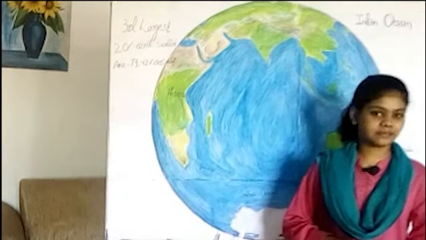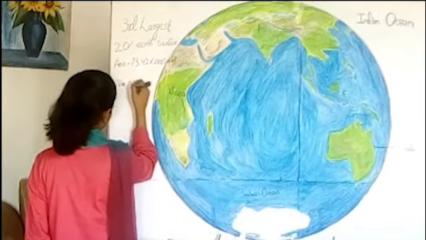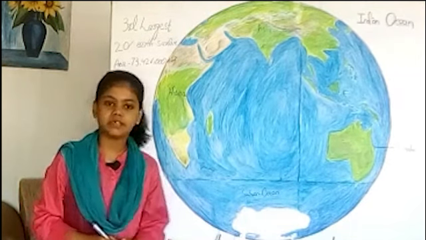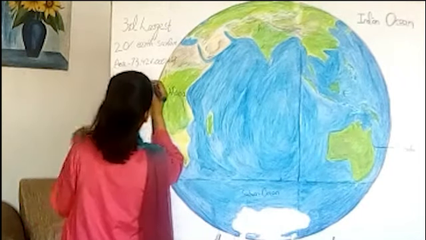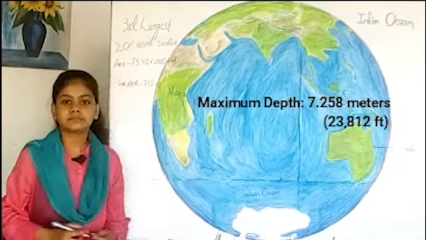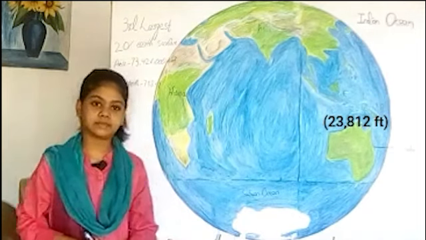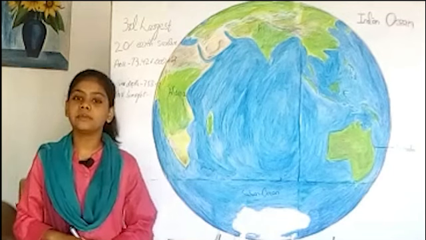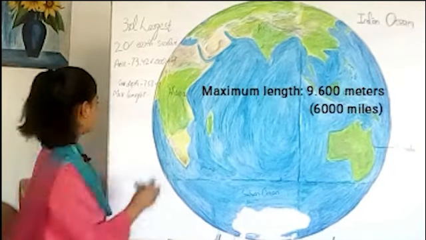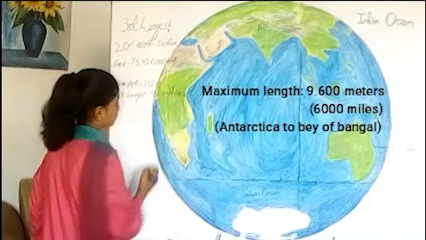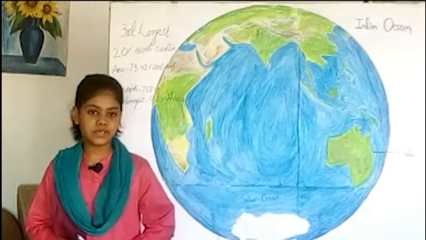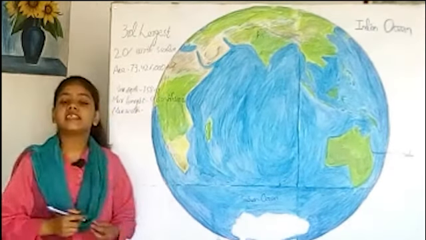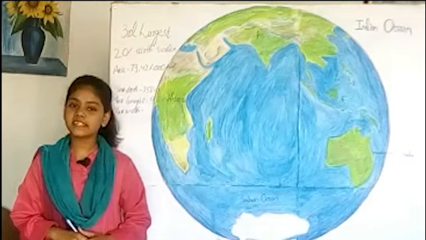Let's see the maximum depth. Its maximum depth is 7.258 meter. Let's see the maximum length. Its maximum length is 9.600 meter. Let's see the maximum width. Its maximum width is 7,600 kilometers.